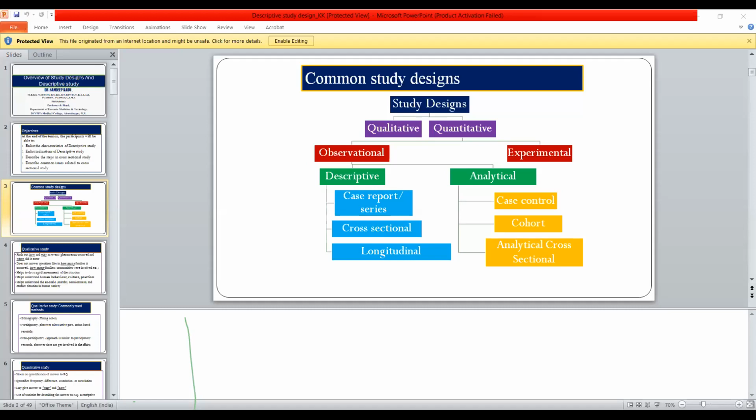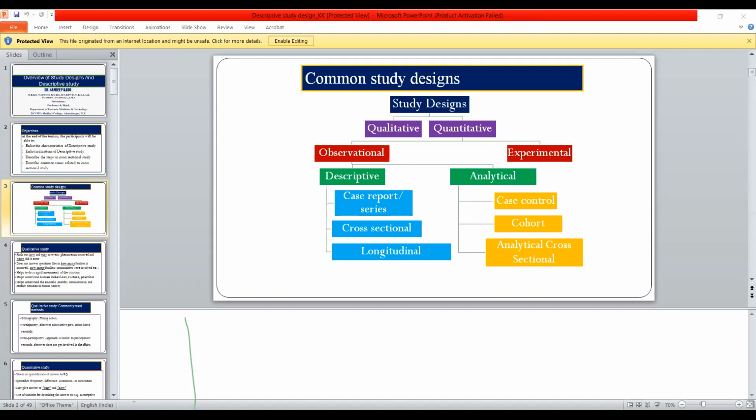Then measurement of the disease. You already know what prevalence is. So what is mortality? What is mortality and what is morbidity? Yeah, Anshul? Mortality is the number of deaths that have occurred.